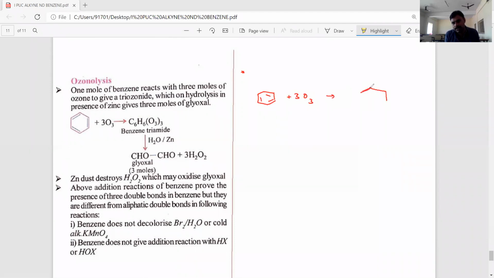If you observe, the triozonide formula looks like this. This is ozonide, triozonide.